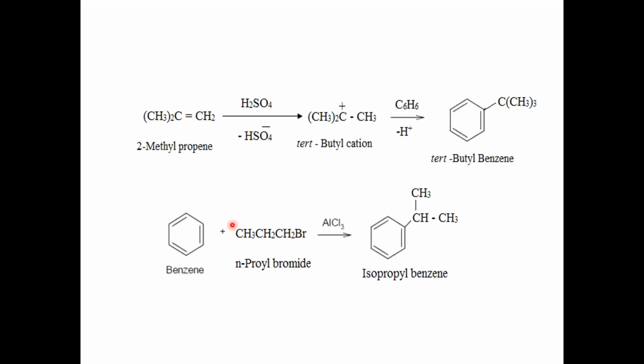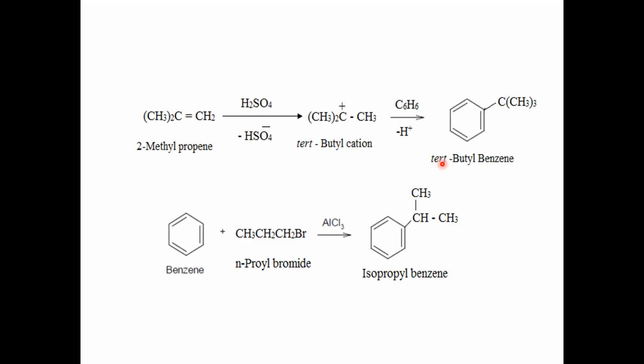So this is how the reaction takes place. Even if you take an alkene derivative, 2-methylpropene, when it reacts with sulfuric acid you get the tertiary butyl cation by protonation and rearrangement. Later, this tertiary butyl cation acts as an electrophile, attacking the benzene nucleus to form tertiary butyl benzene. So the Friedel-Crafts reaction can be extended up to 4 carbon atoms. We can introduce an alkyl group containing up to 4 carbon atoms through this reaction.